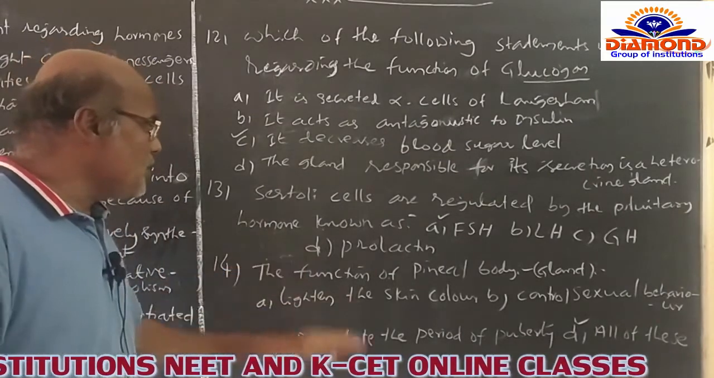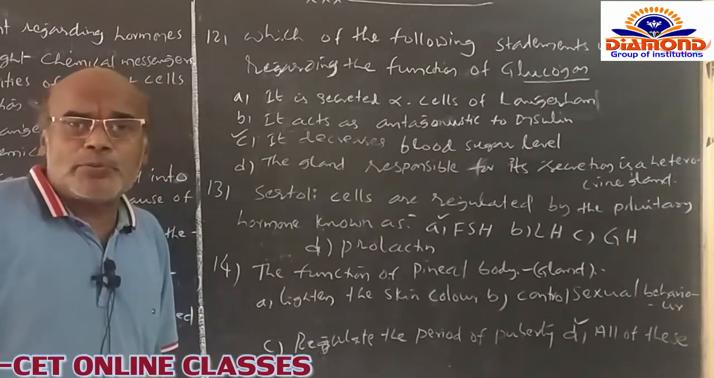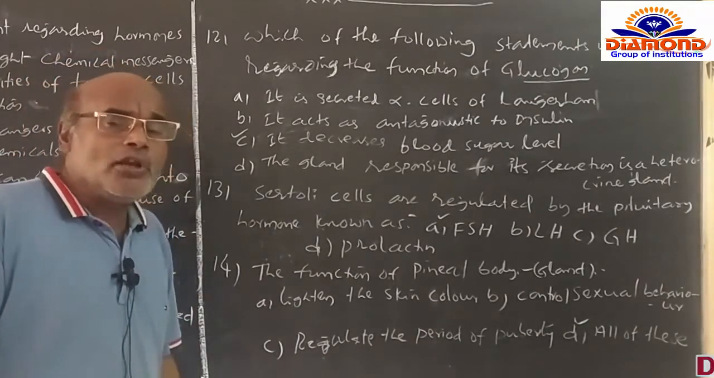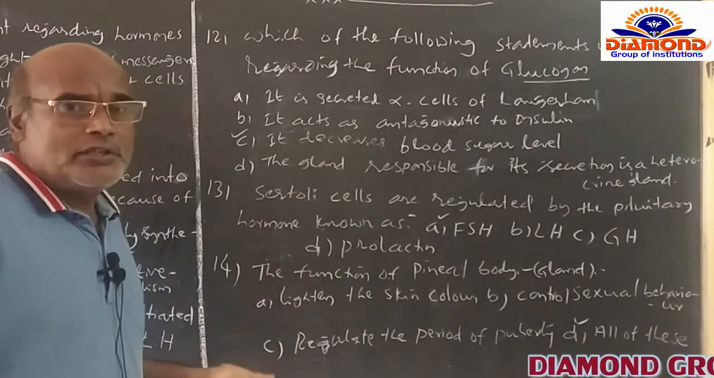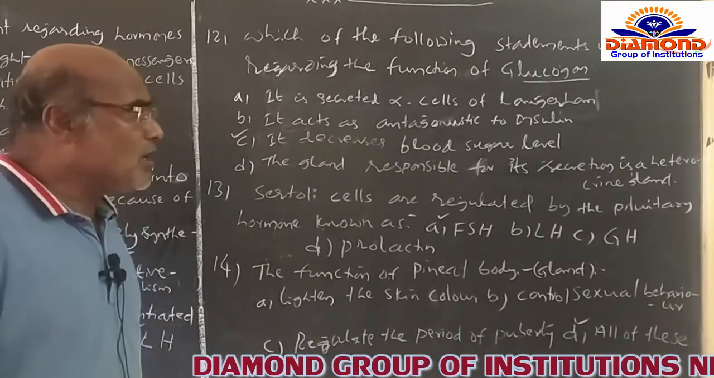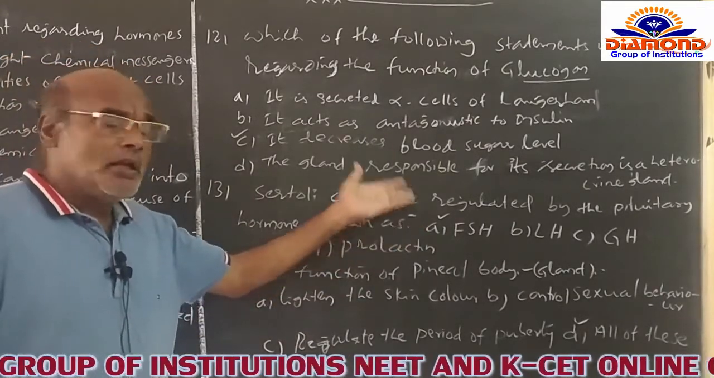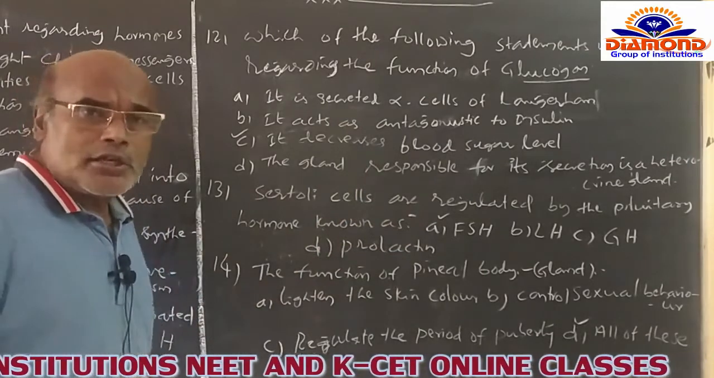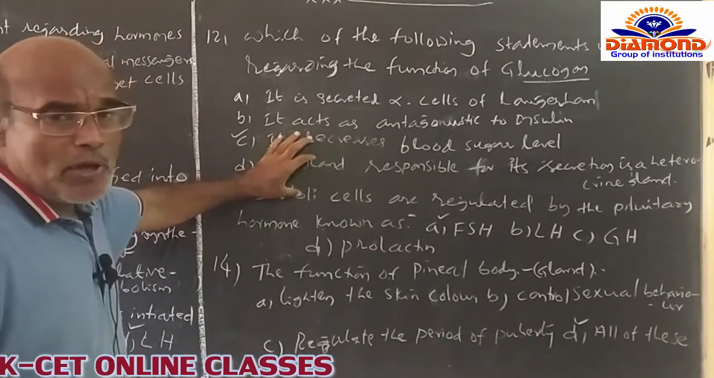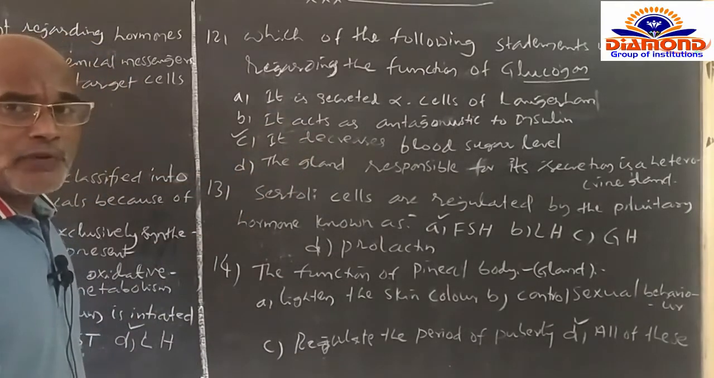And whereas D, the prolactin, is a hormone which stimulates the mammary glands to secrete milk after the birth of the child. So among A, B, C, D, only A option is related to this, because it is secreted by the pituitary gland. It always controls the Sertoli cells along with the spermatic or sperm mother cells. Now I am going for the A option for this question.